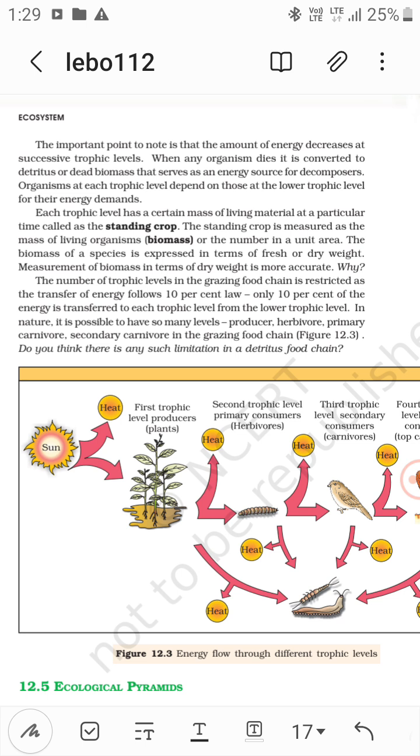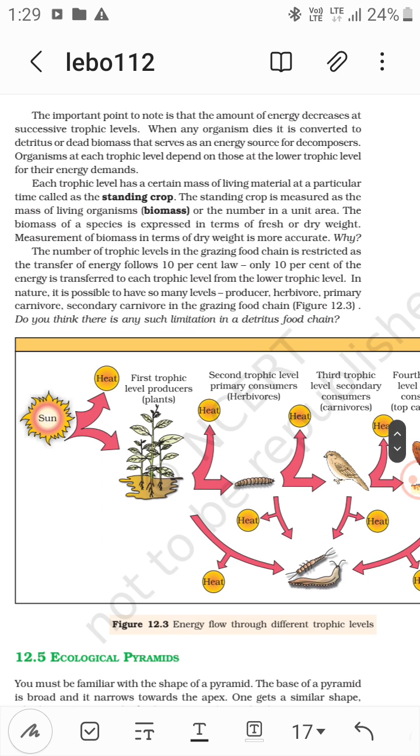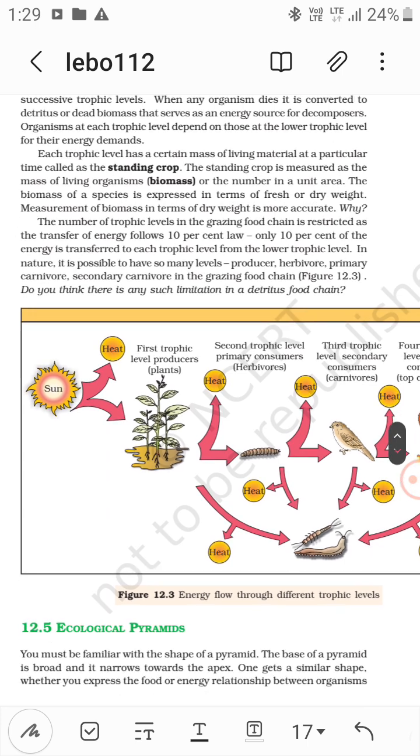Okay, so the biomass of a species is expressed in terms of fresh or dry weight. The measurement of biomass in terms of dry weight is more accurate. Why? Because it does not change with the environment, right? The number of trophic levels in the grazing food chain is restricted as the transfer of energy follows the 10% law. Only 10% of the energy is transferred to each trophic level from the lower trophic level.